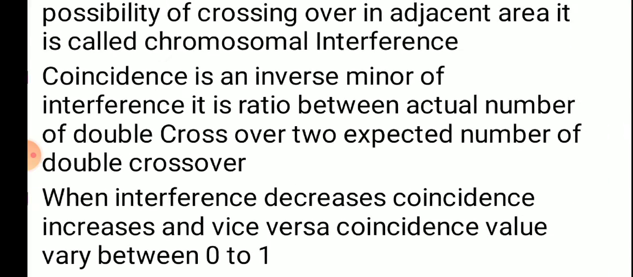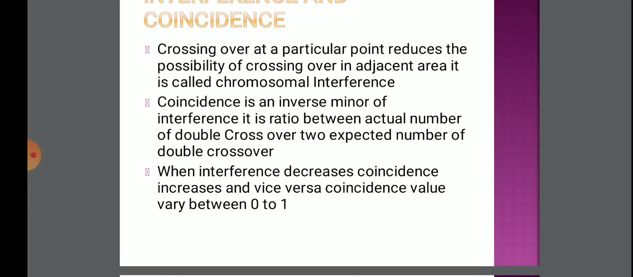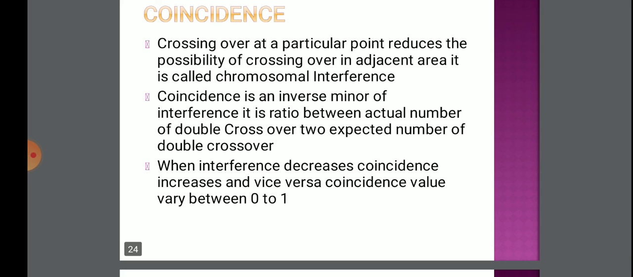Now next term is coincidence. Coincidence is opposite to interference. Coincidence is the ratio of the actual number of double crossing over upon the expected number of double crossing over. Interference and coincidence are opposite to each other. If interference increases, coincidence decreases. If coincidence increases, interference decreases. And this coincidence value generally lies between 0 and 1.